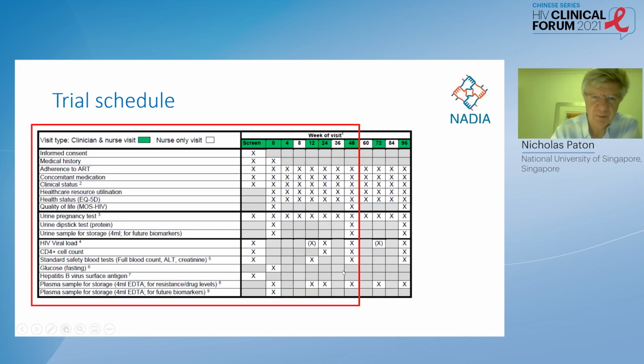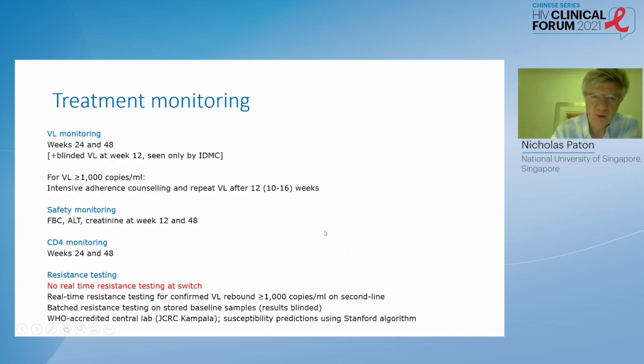It was a very simple trial, and importantly, the monitoring was relatively sparse, following WHO recommendations. And again, there was no real-time resistance testing at the time of switch from first line to second line. We just did resistance testing when there was confirmed viral load rebound.